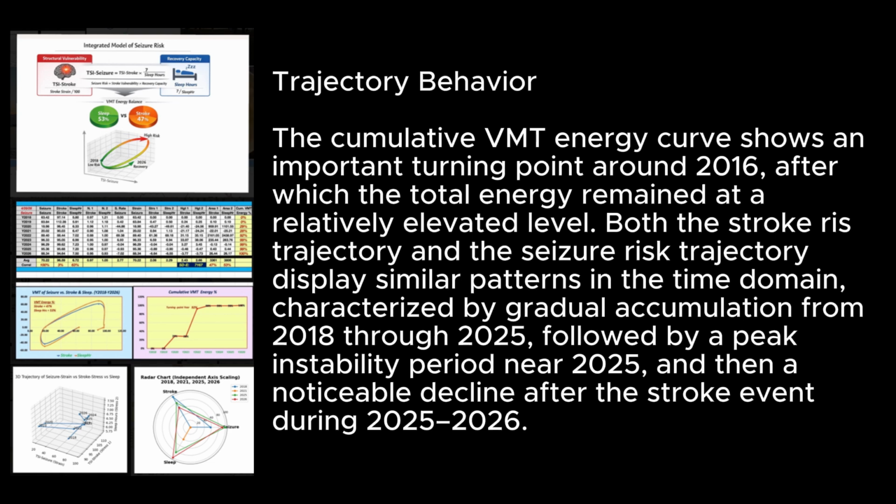Trajectory behavior. The cumulative VMT energy curve shows an important turning point around 2016, after which the total energy remained at a relatively elevated level. Both the stroke risk trajectory and the seizure risk trajectory display similar patterns in the time domain, characterized by gradual accumulation from 2018 through 2025, followed by a peak instability period near 2025, and then a noticeable decline after the stroke event during 2025 to 2026.